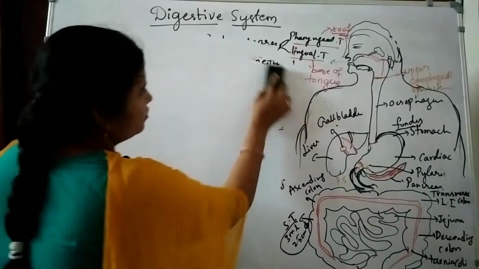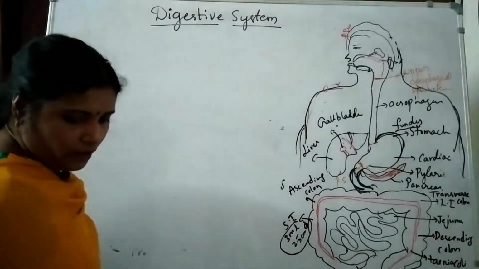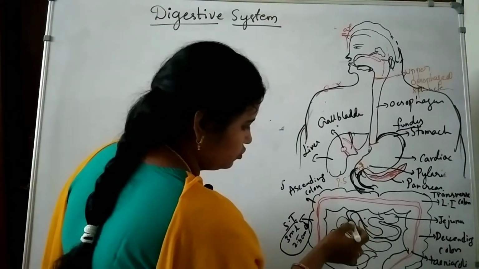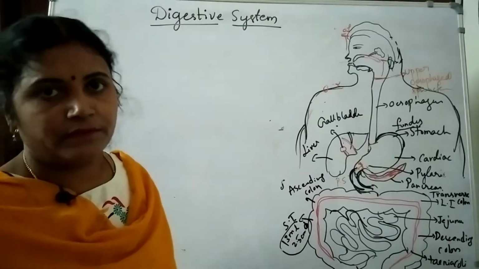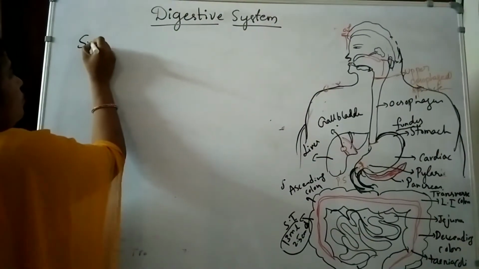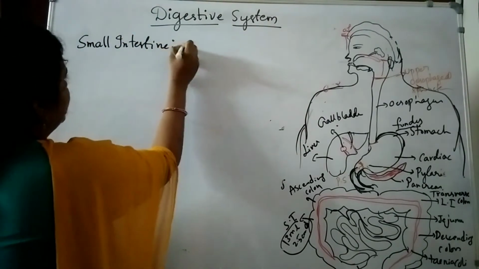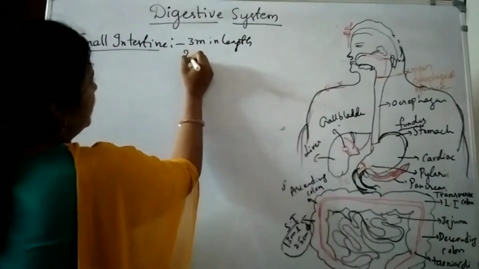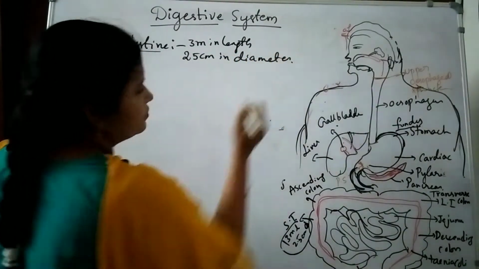Small intestine is the longest part of the alimentary canal. See here, this is the longest part of the alimentary canal, many tubes. How much length? The length will be around 3 meters. 3 meters of small intestine is present in our body. So small intestine, if you see, is 3 meters in length and 2.5 centimeters in diameter. This is the measurement.